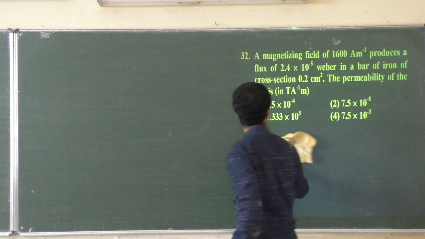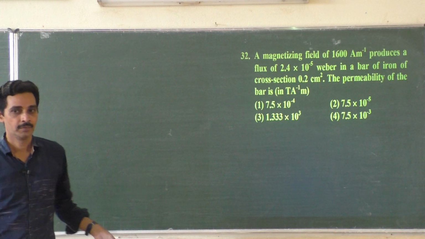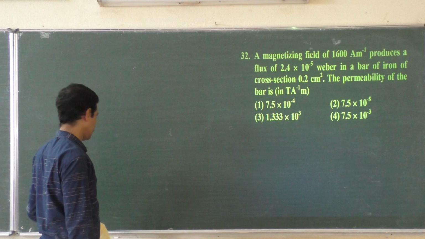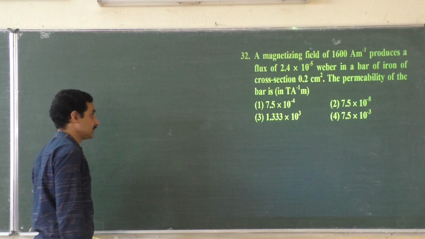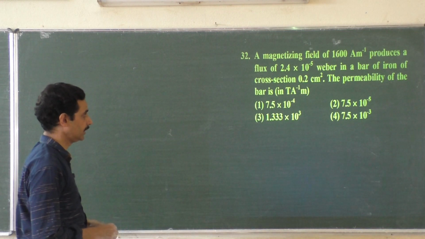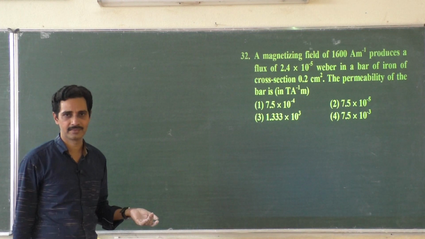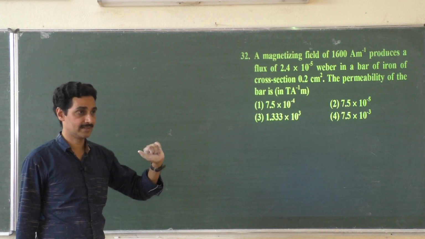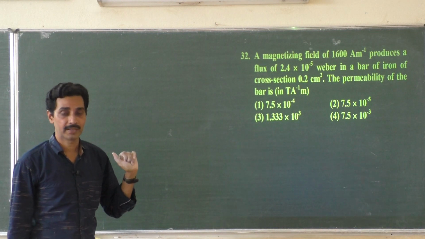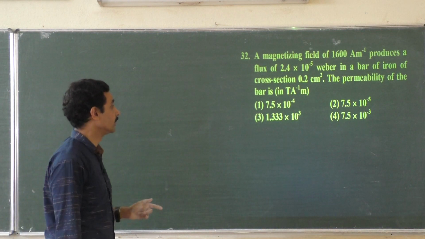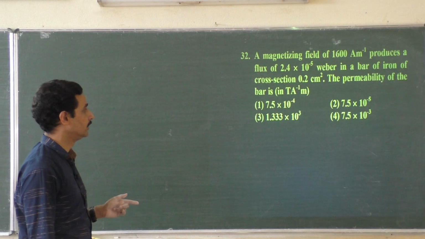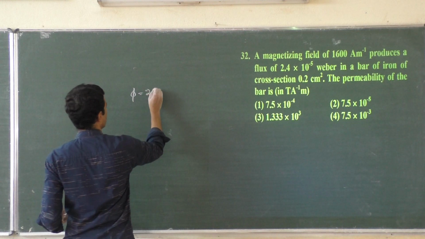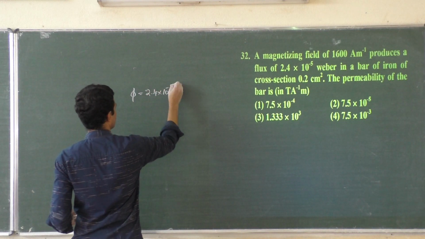A magnetizing field of 1600 ampere per meter. It is the intensity of magnetizing field, that is the magnetic intensity. You see the unit; same unit. It produces a flux of 2.4 into 10 to the power minus 5 Weber.